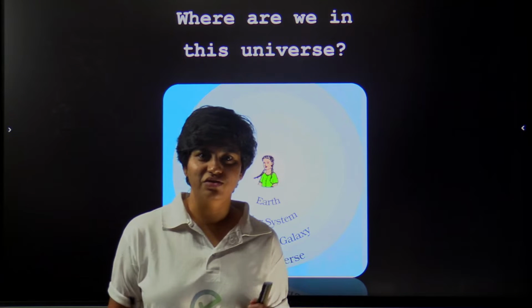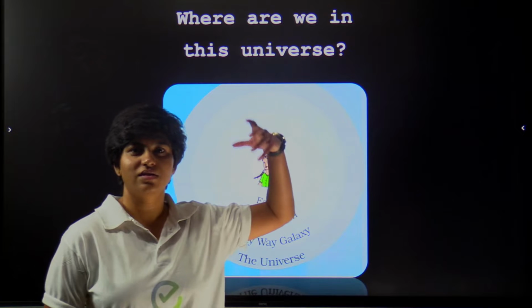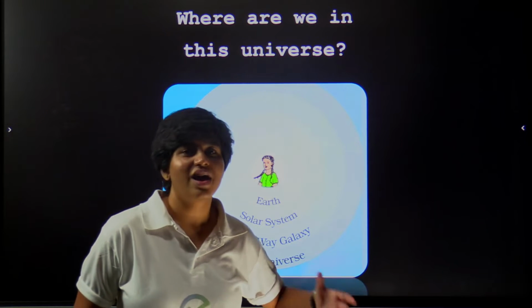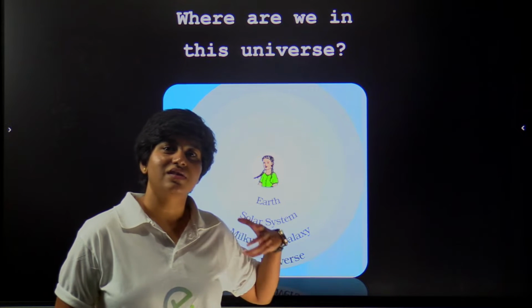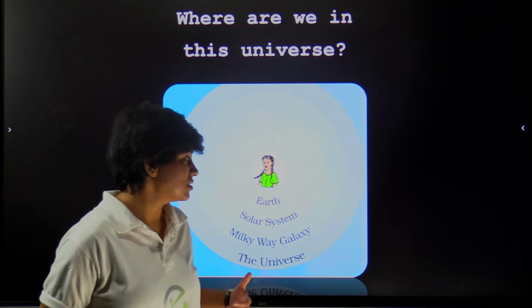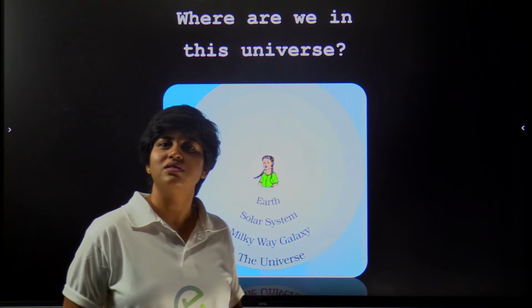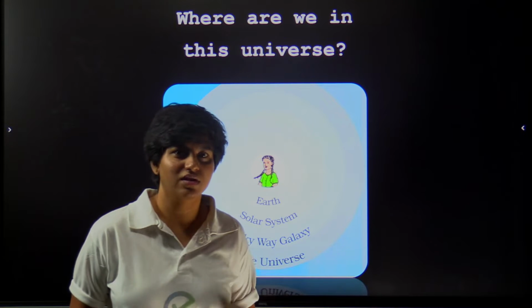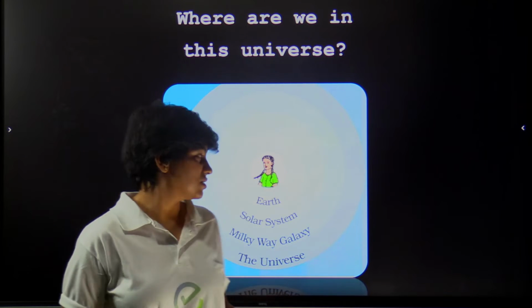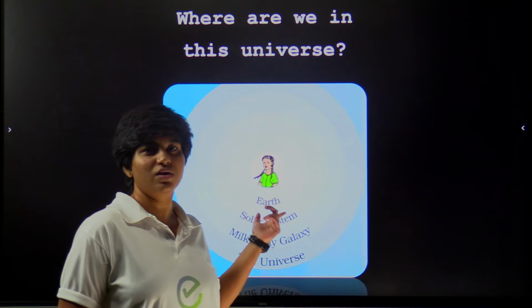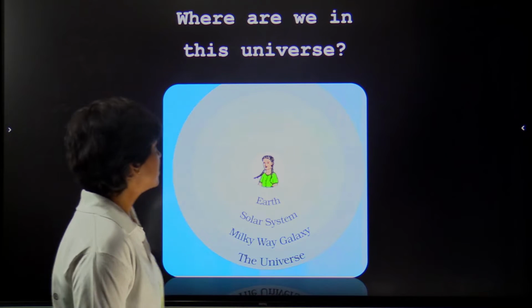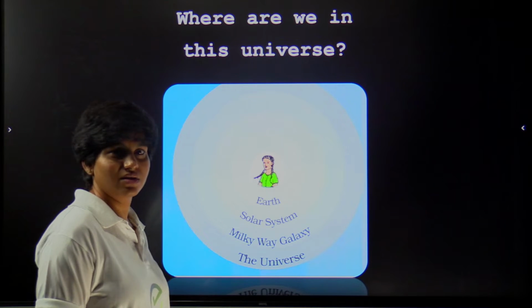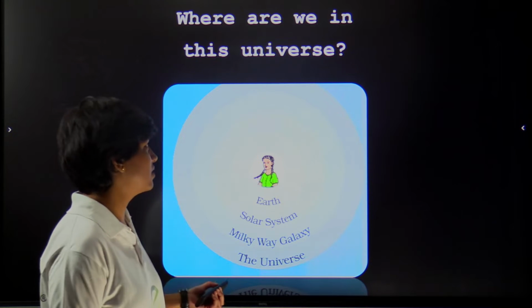So you can now imagine. There is a big universe, and then there is the number of galaxies, and each galaxy is so vast, and within the galaxies there are many stars, and ours is Milky Way galaxy, and within that there is sun, and we have solar system, and within the solar system there is a number of planets, and ours is the Earth, and that's where we are living. So that's the reference to what's universe and what is solar system, where we are.